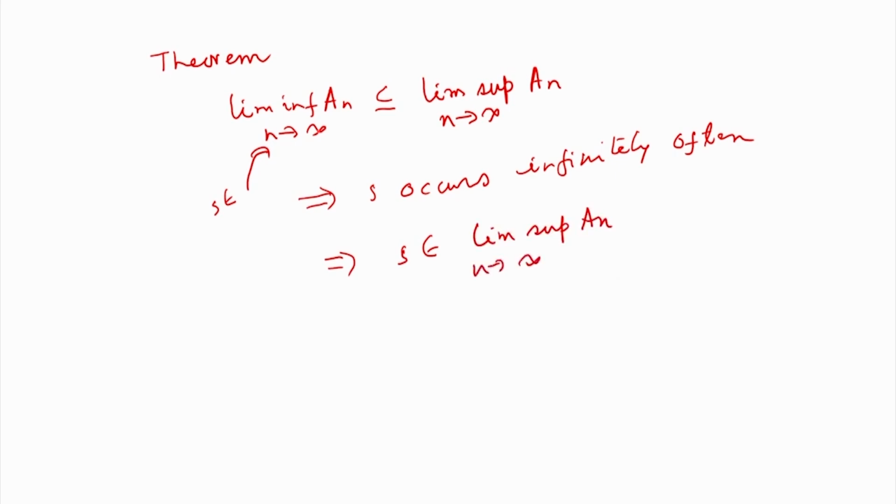So, this implies that lim inf of An is a subset of lim sup of An. Now, if I have to find out the probability of this event, the probability of this event will be less than or equal to the probability of this event.